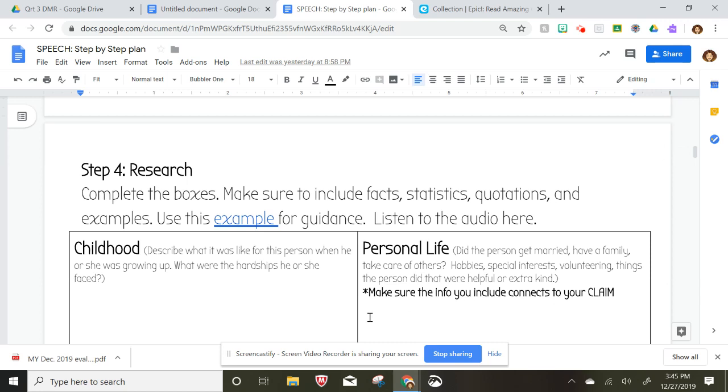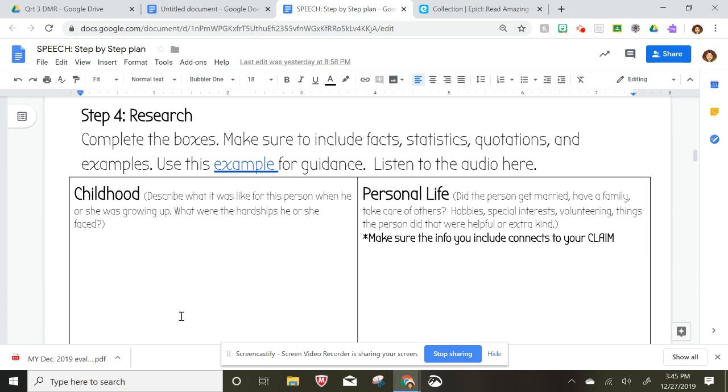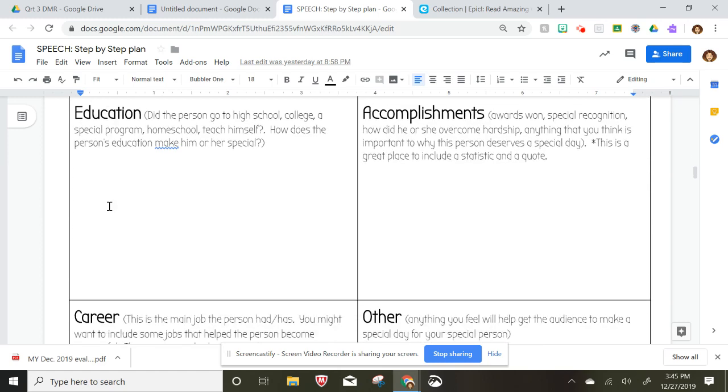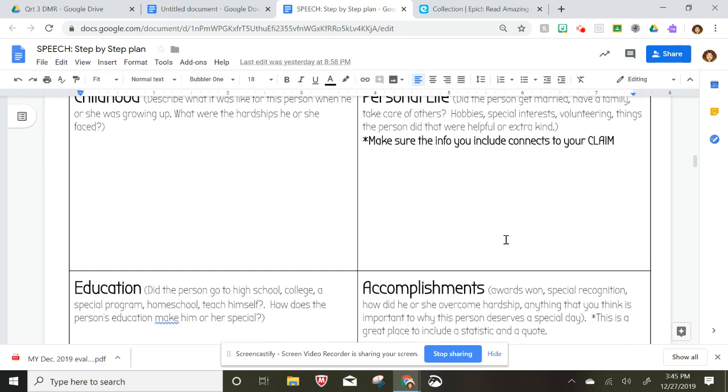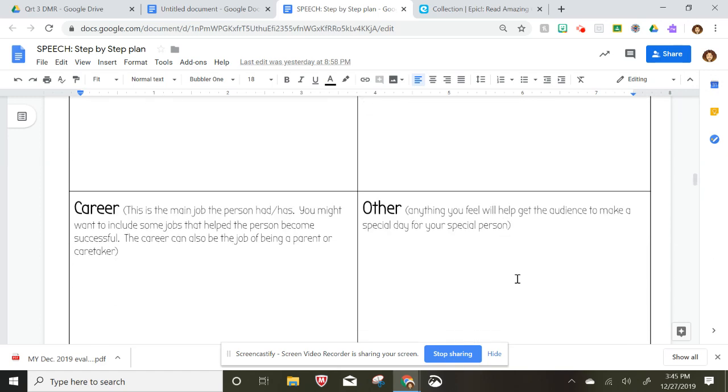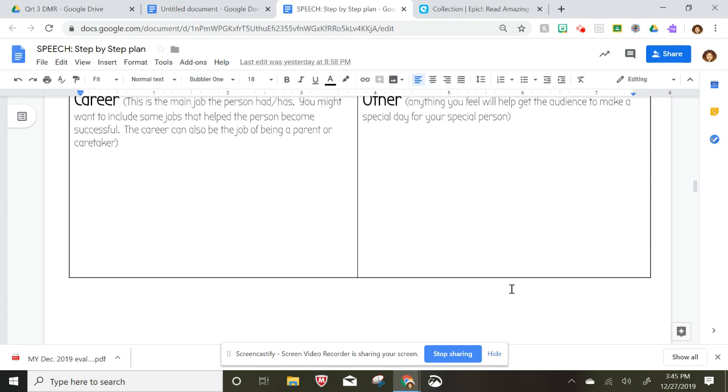You are then going to complete these boxes in the research section where there is childhood, education, career, personal life, accomplishments, and other. There will be a special video explaining this.